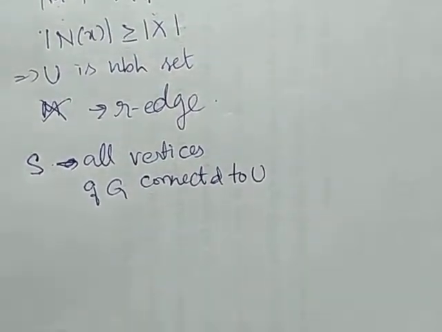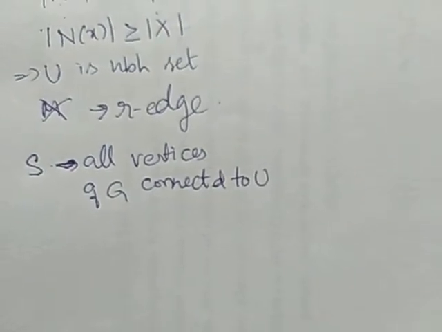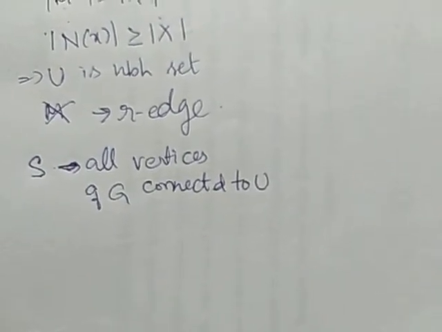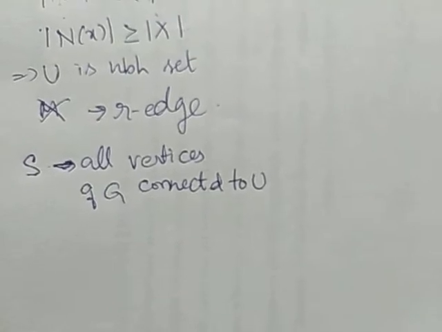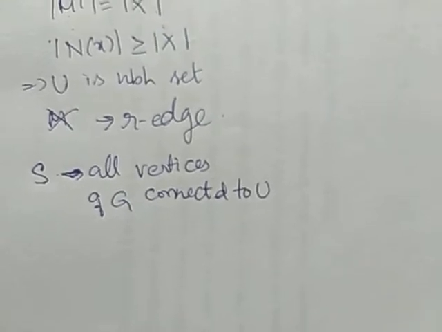So I am considering a set S which contains all the vertices of G that are connected to U by a path in G whose edges are alternately in M and a few edges may not be in M. So what is S?